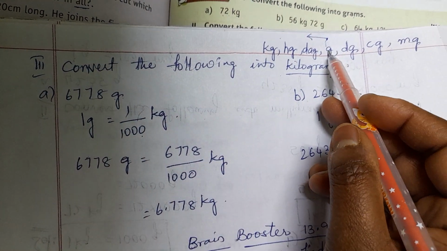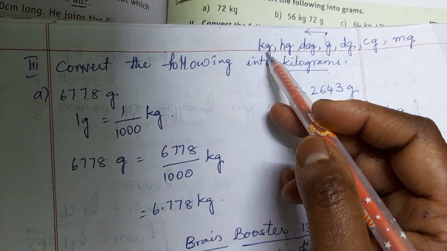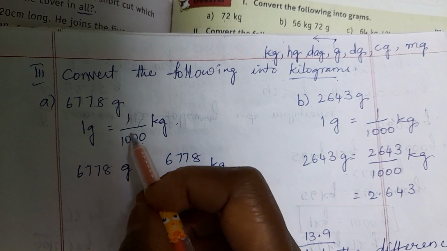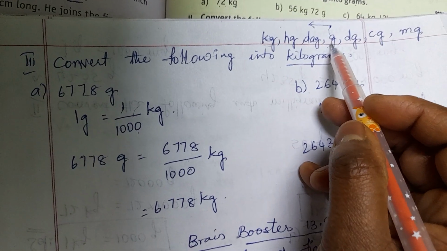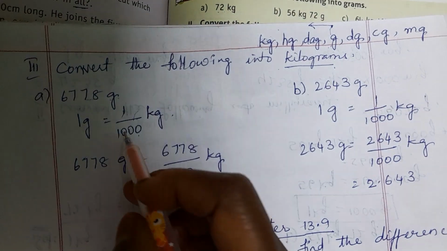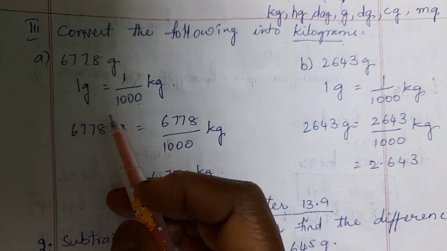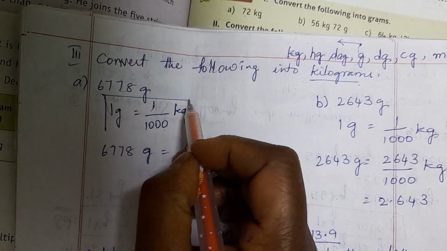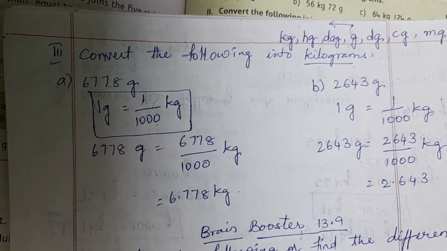So 1 gram equals how many kgs? 1 by how many? From gram, 1, 2, 3 jumps. So 3 zeros will come in the denominator place. So you need to know the relation between gram and kg.